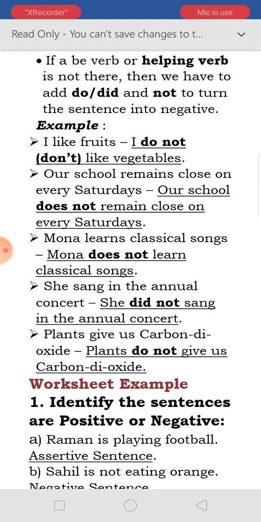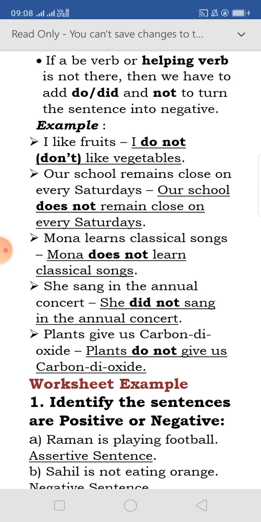I like fruits. I do not like fruits. Do not we can write don't. Our school remains closed on every Saturday. Our school does not remain closed on every Saturday. Mona learns classical songs. Mona does not learn classical songs. She sang in the annual concert. She did not sing in the annual concert. Plants give us carbon dioxide. Plants do not give us carbon dioxide.